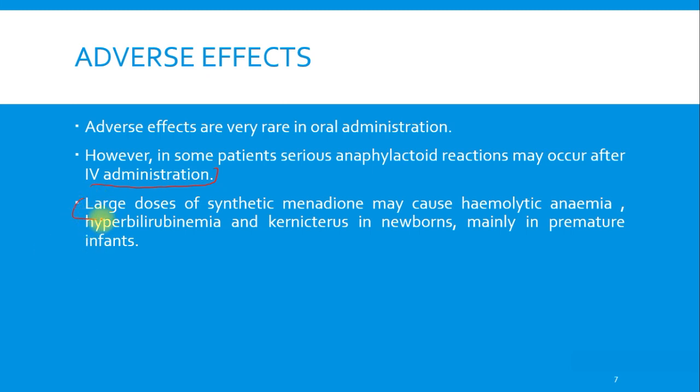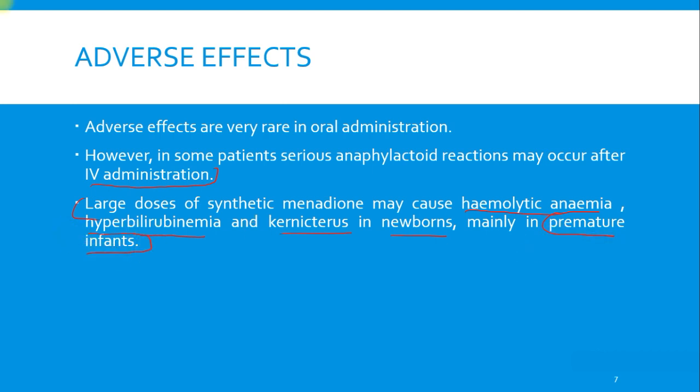Large doses of synthetic menadione may cause hemolytic anemia, then it can cause hyperbilirubinemia and kernicterus in newborns, mainly in premature infants.